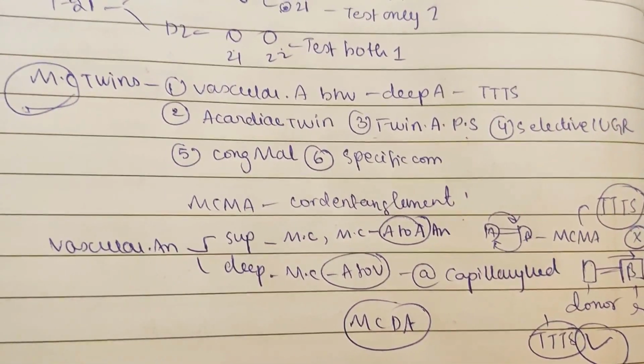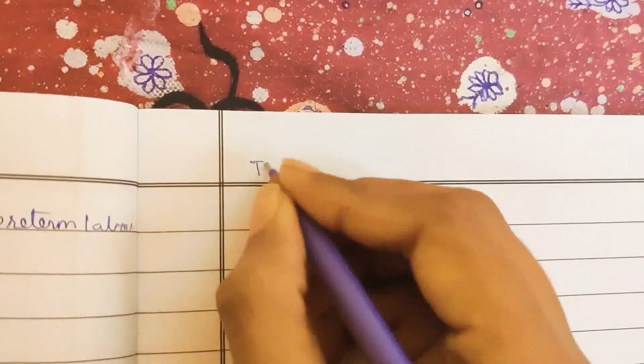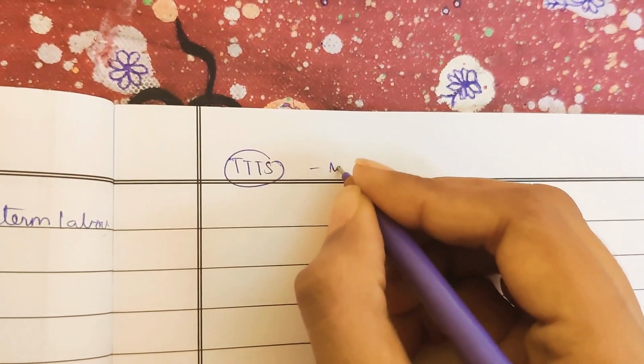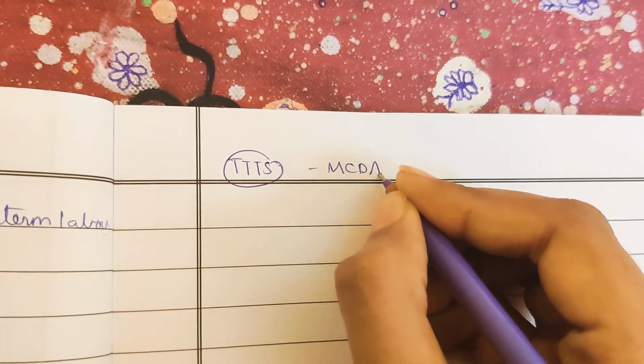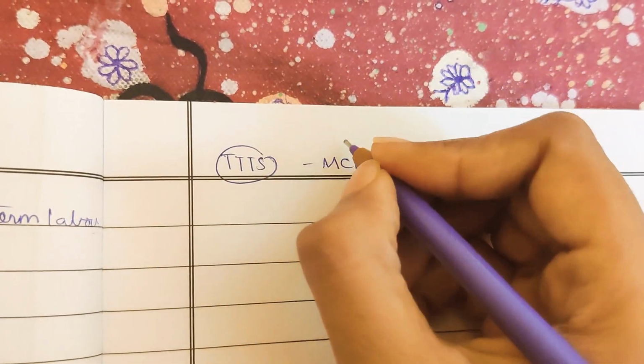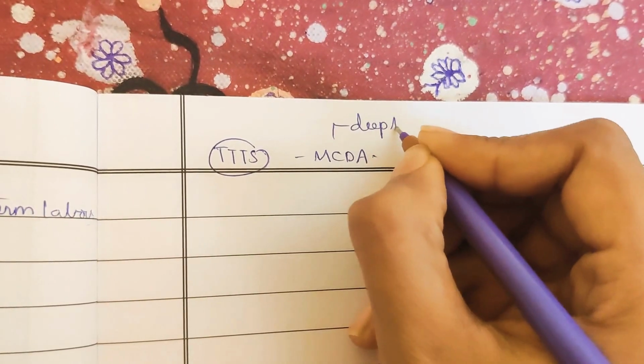Now let us see exactly what twin to twin transfusion syndrome, that is our TTTS, is. Twin to twin transfusion syndrome is mainly seen in monochorionic diamniotic twins. So in monochorionic diamniotic twins you will see TTTS, and you also see deep anastomosis, right?